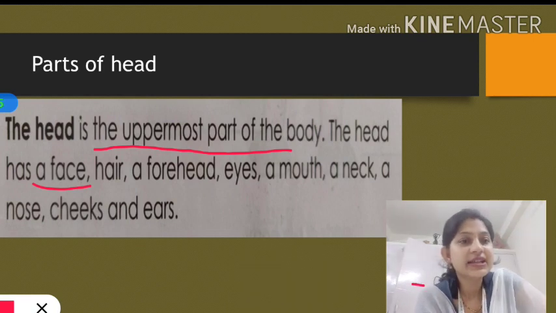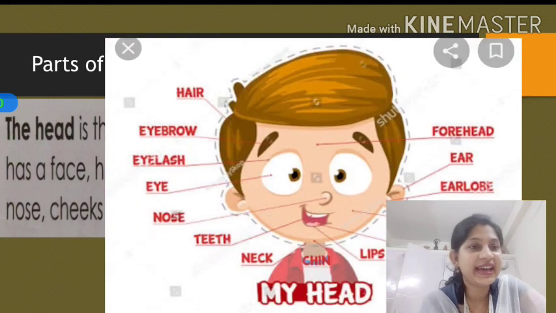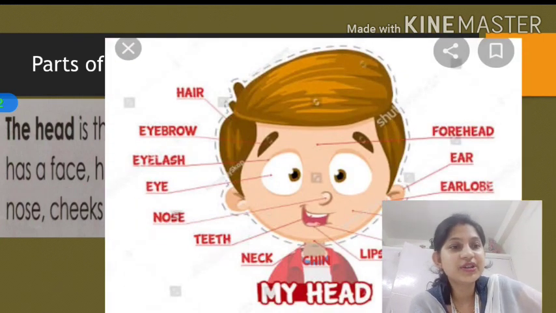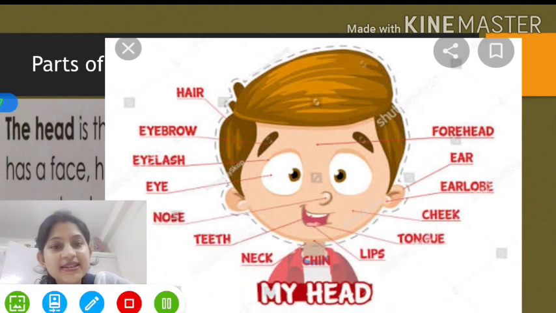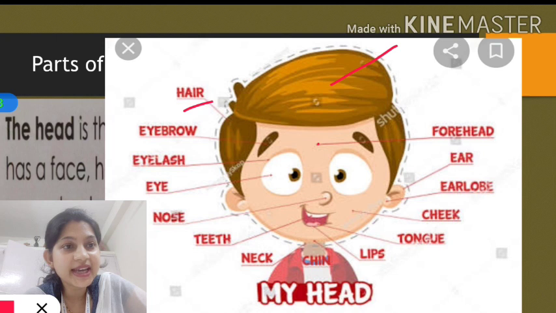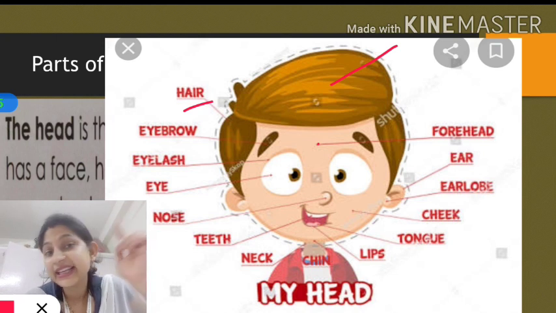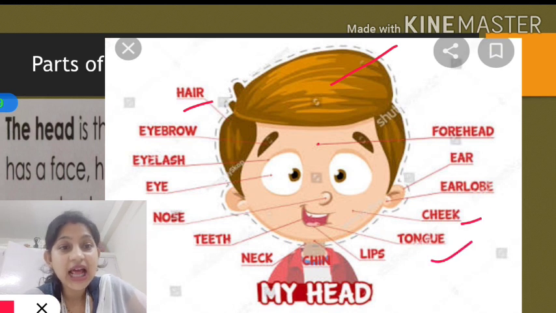Okay. Now see, let me share one picture with you. Yes. Now in this picture, see here. Let's talk about the parts. This is hair. Then this area, I told you, it is forehead. Then ear, cheeks, tongue. This one is tongue.